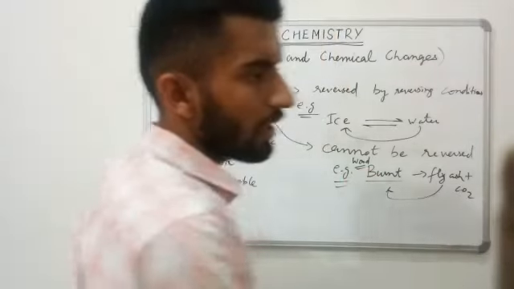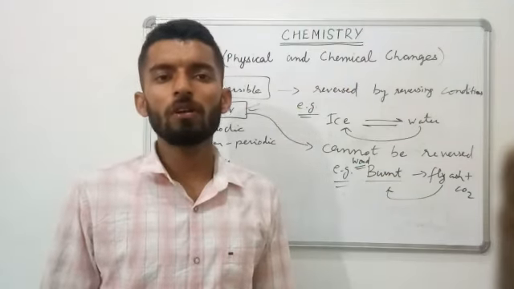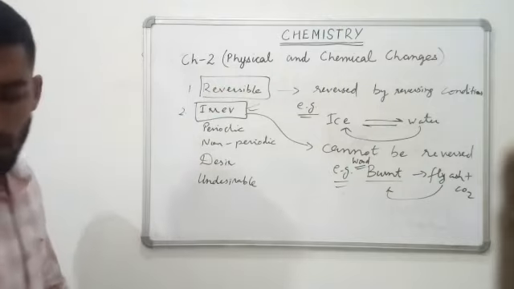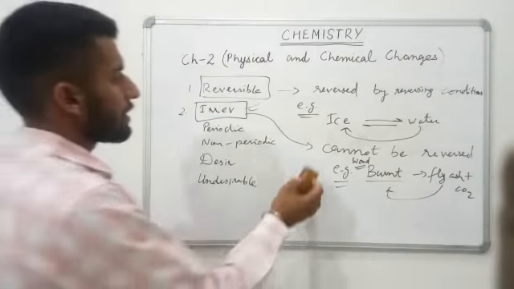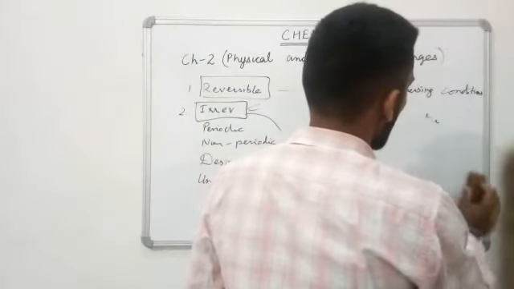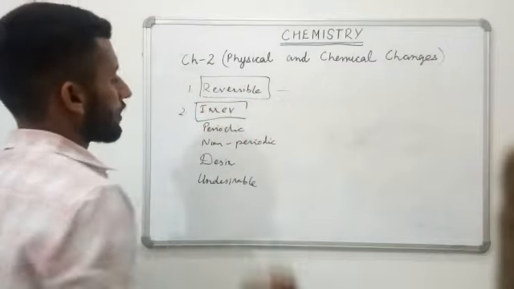Another example is curdling of milk. Once the curd is formed from the milk, it is never converted back into the milk. So this is irreversible change. Then next one, it is periodic change. So periodic change is a type of change which occurs at regular intervals of time.